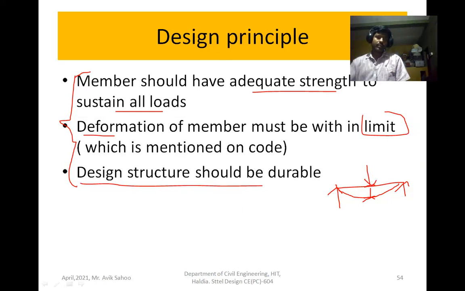Another is the deformation. The deformation should also be within the allowable limit. The limiting deformation is given in the code, so you have to check the strength criteria and the deformation criteria. These two major criteria you have to check to design any member.